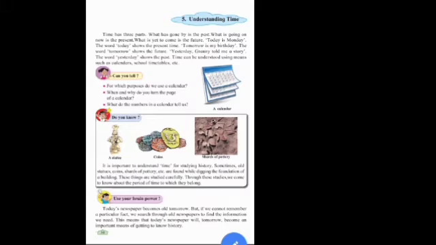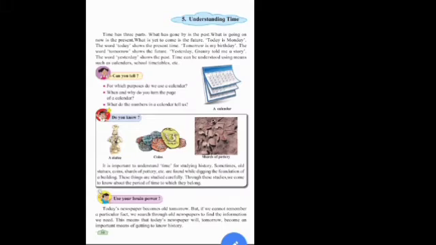Time can be understood using means such as calendar, school timetable, etc. Can you tell for which purpose do we use a calendar? Yes, to know the day and date.